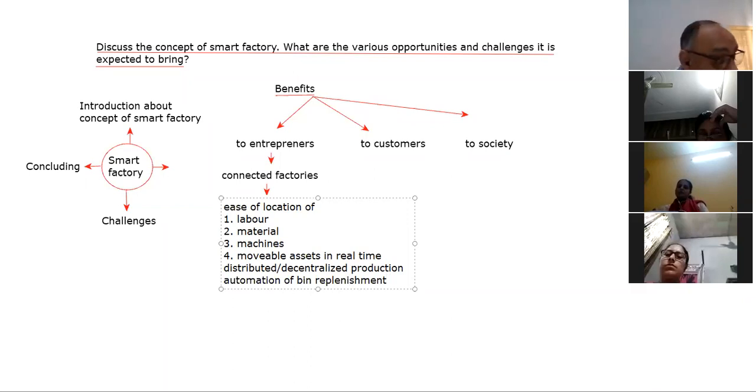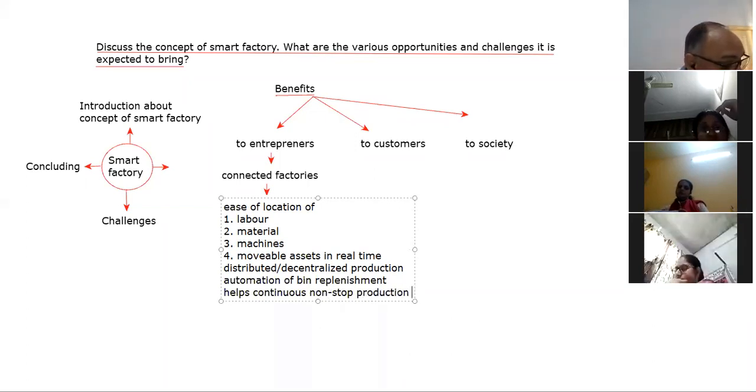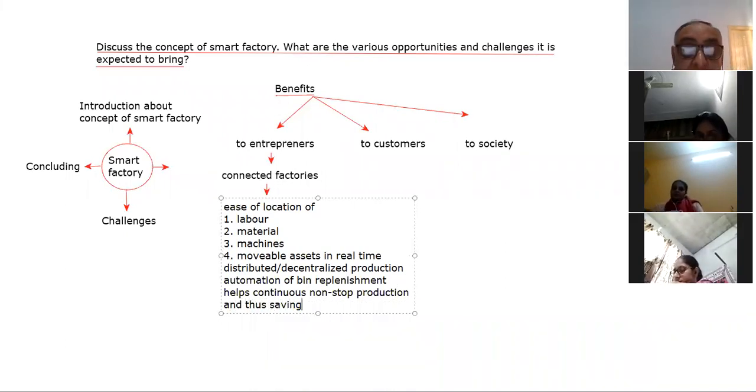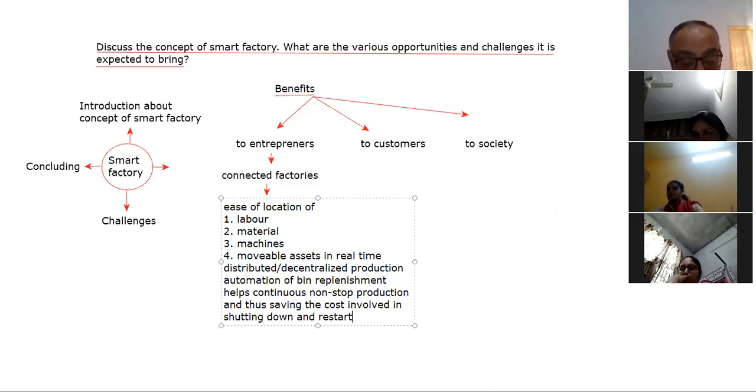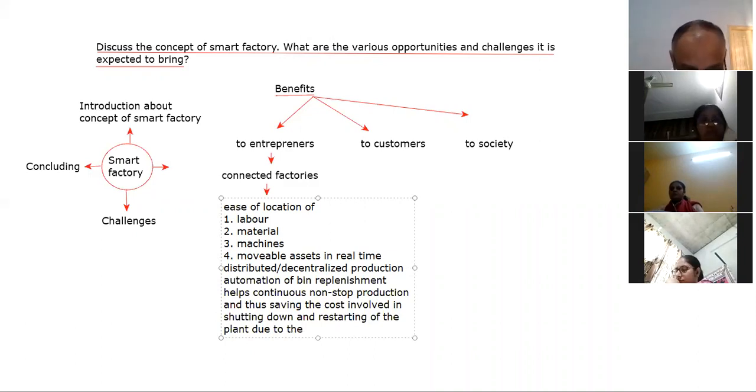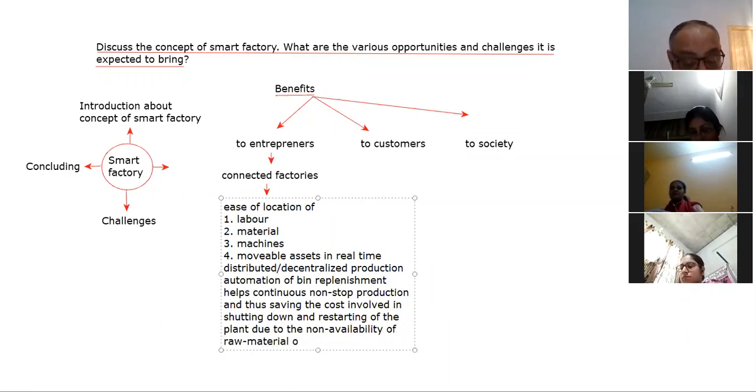Bin replenishment helps continuous, non-stop production, and thus saves the cost involved in shutting down and restarting of the plant due to the non-availability of raw material or stores in time. So that is also the benefit of this.